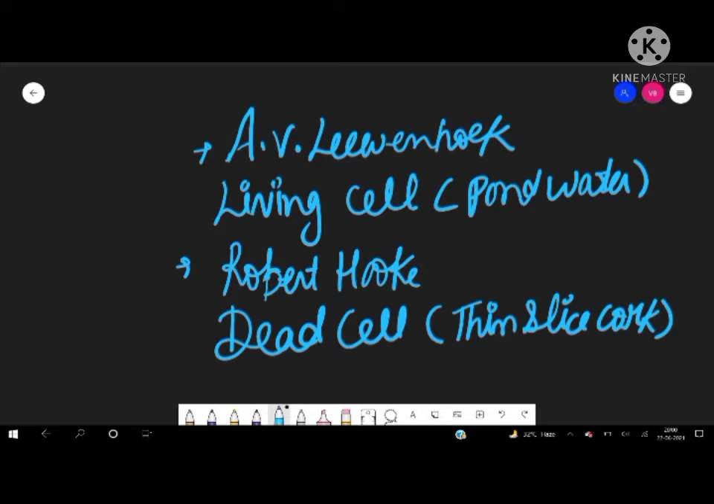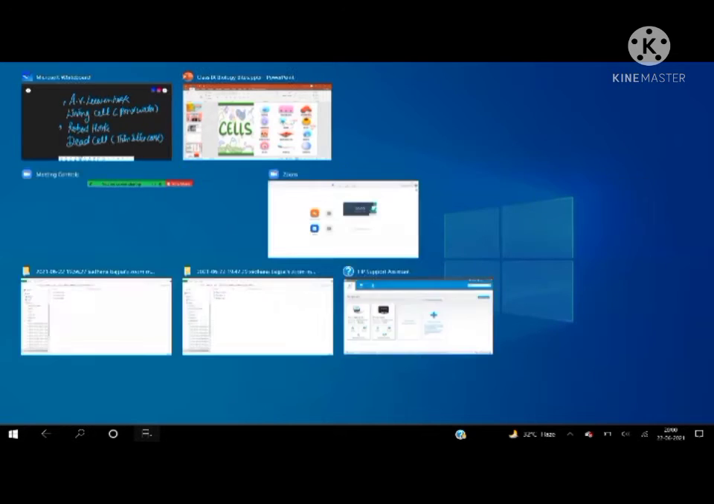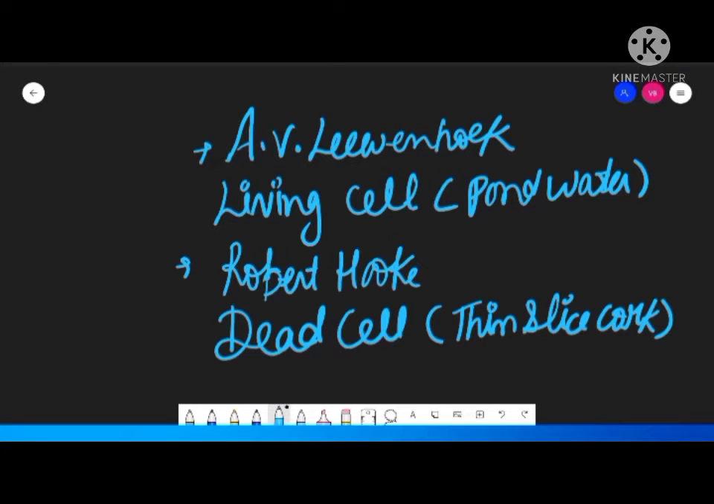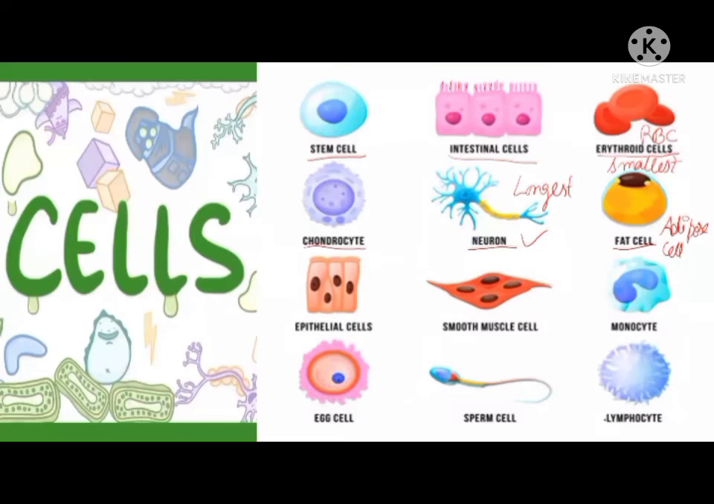Now, let us see the cells. They are of various shapes and sizes. In all the cells, the basic components are the same. It means the cell membrane will be there, the nucleus will be there, and the cytoplasm will be there. The outer protective covering is known as the cell membrane. It is present in each and every cell. The nucleus is also present in each and every cell. The liquid which is present, you can see, is known as cytoplasm. So these three things are present in all the cells.